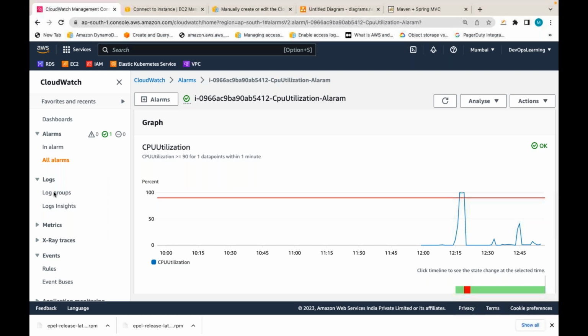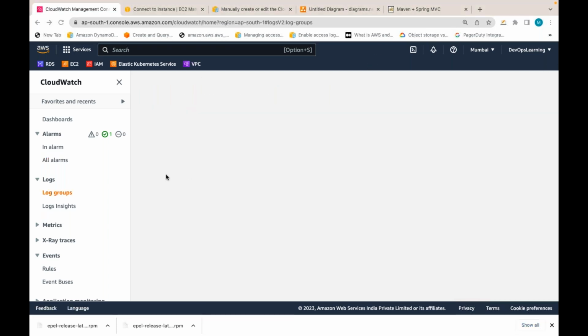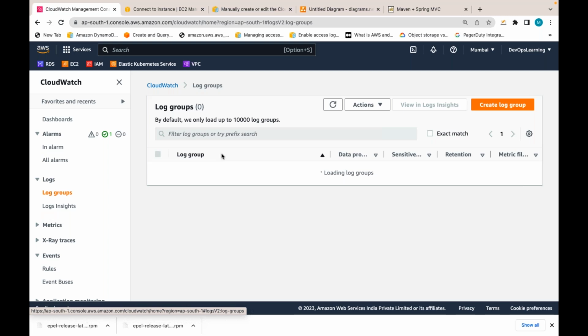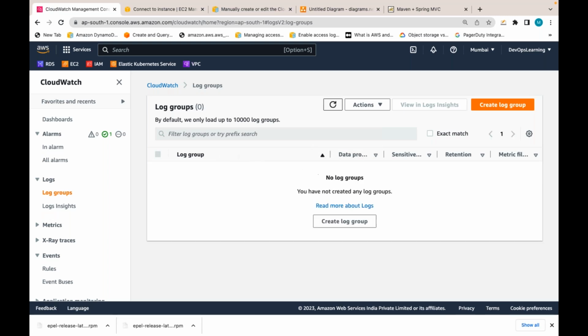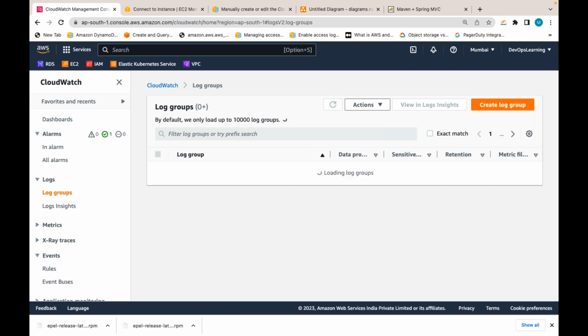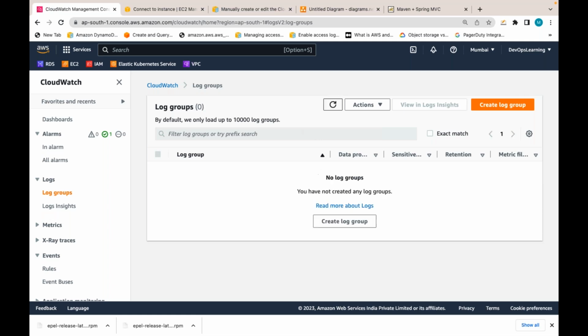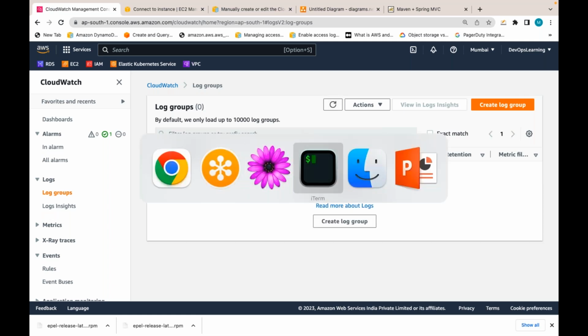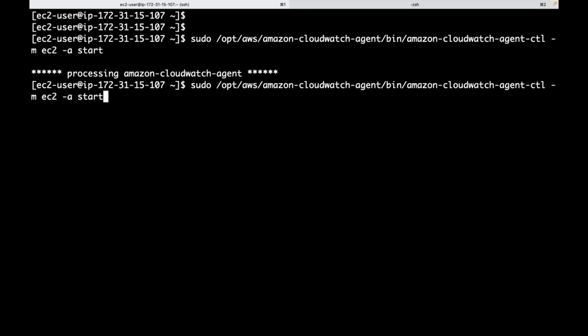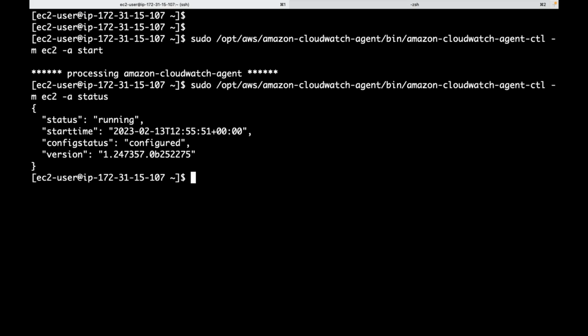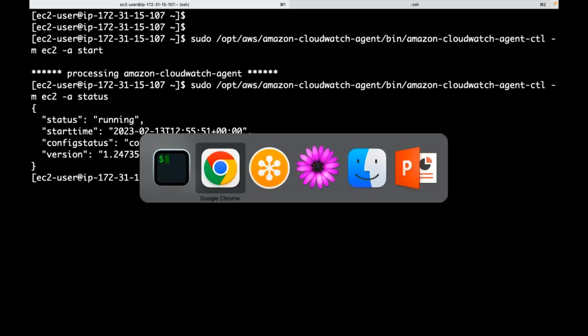Now you created logs, with your CloudWatch agent to gather the logs. Now you can see the log groups. As of now, there are no log groups, but based on that interval, it will capture the logs and create a log group, and you can see the logs here. So let's wait for some time. I configured that CloudWatch agent to capture the logs, and the CloudWatch agent is running without any problem.